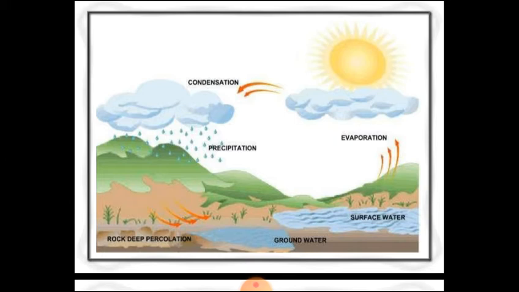Another important parameter: other losses we can also get, such as surface or depression detention. As far as the surface is concerned, there are a number of small depressions. When all the depressions are filled with water, runoff starts. Water is retained on the ground surface in micro depressions. This water either evaporates or infiltrates into the soil. These are small holdings.